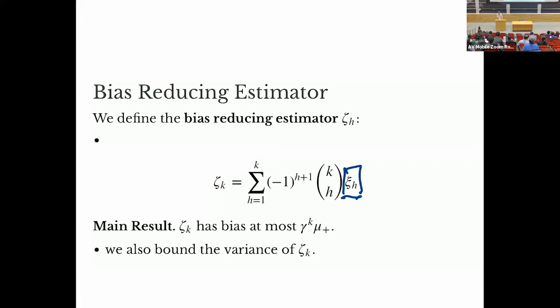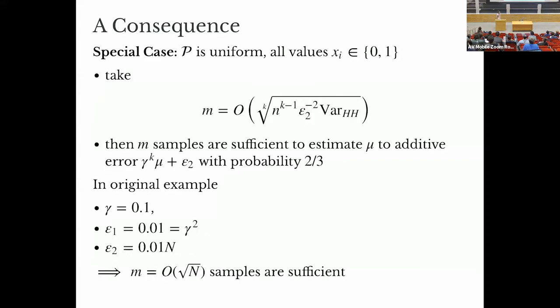All right. So this is the magic trick, is that this works, and this is the only magic trick. So here's a consequence, if we look at the special case where P is the uniform distribution, all values are 0, 1, so our original example, we can take this number of samples. Again, the part that I care about most right here is this, which is another way of writing, ooh, this should be a capital N, n to the 1 minus 1 over k. So if we take that many samples,